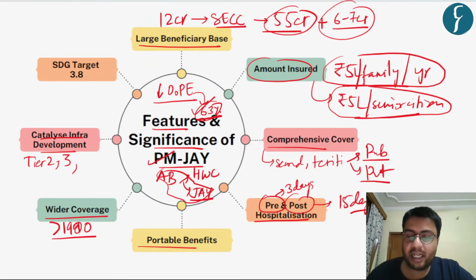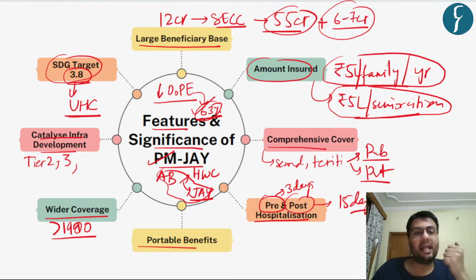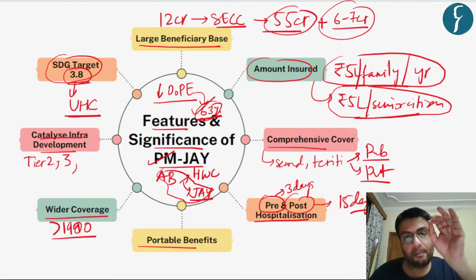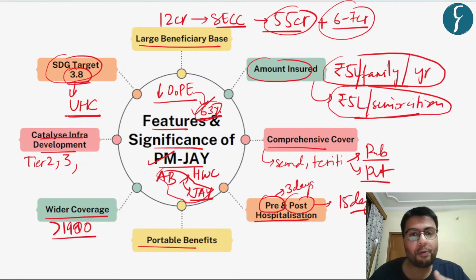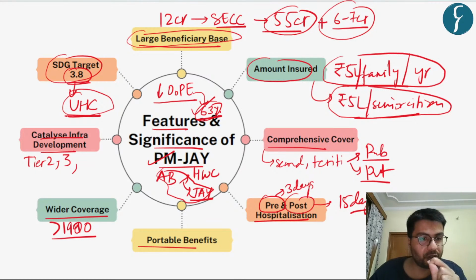Further, this scheme also intends to achieve India's sustainable development targets, especially the target given under 3.8, because it highlights that government should make efforts to provide its citizen the uniform healthcare coverage or universal healthcare coverage. So, as a large beneficiary base of Indian population will be provided with a health insurance scheme which is funded by the government, you can understand this measure takes India closer to the targets of universal health coverage.